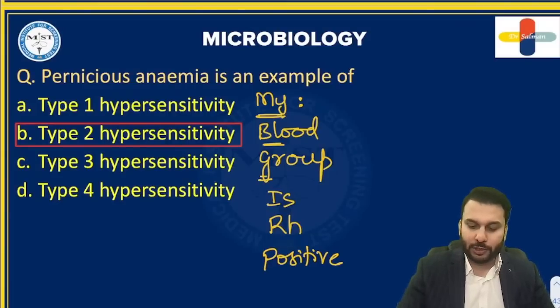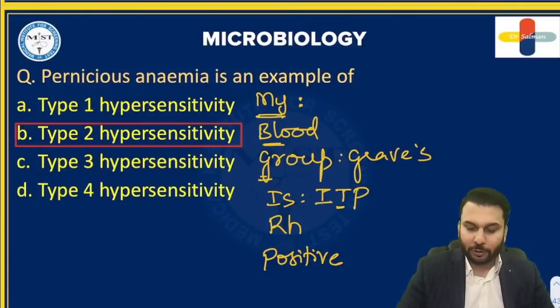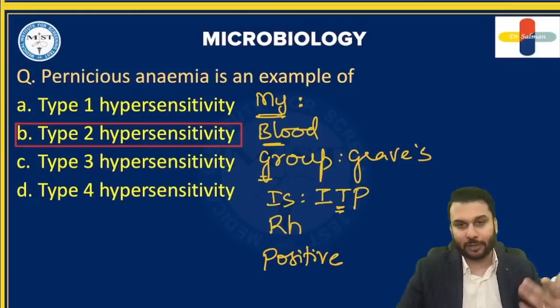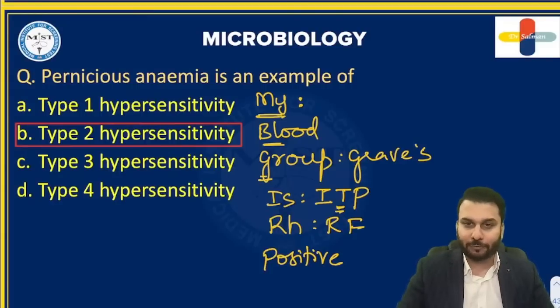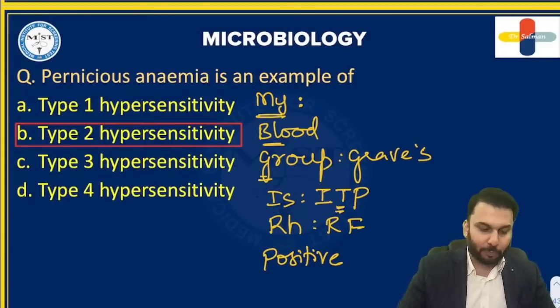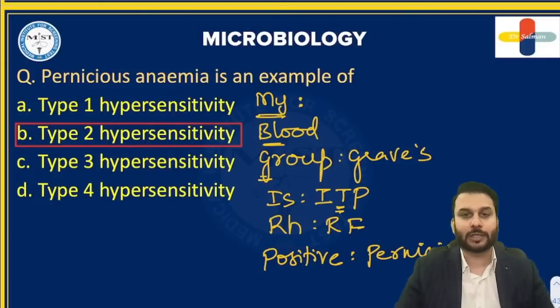The G stands for Graves' disease. I for ITP, immune thrombocytopenic purpura. Thrombocytopenia means blood related, so again it has to come under type 2. Next is RH for rheumatic fever. And the word positive, this is pernicious anemia.